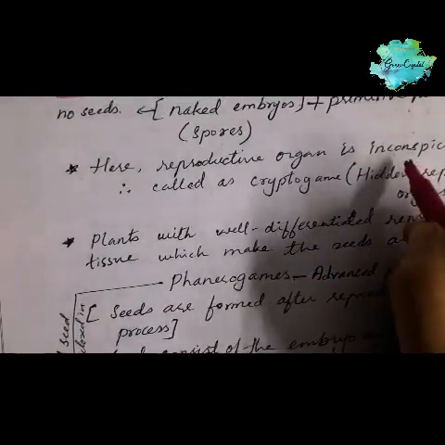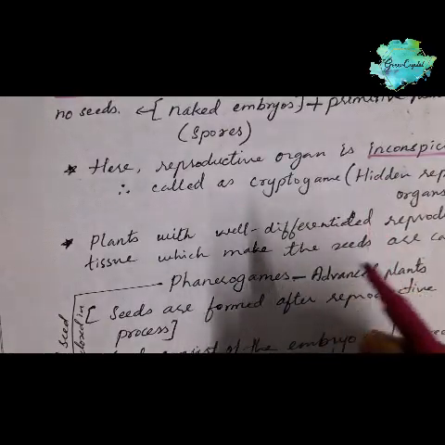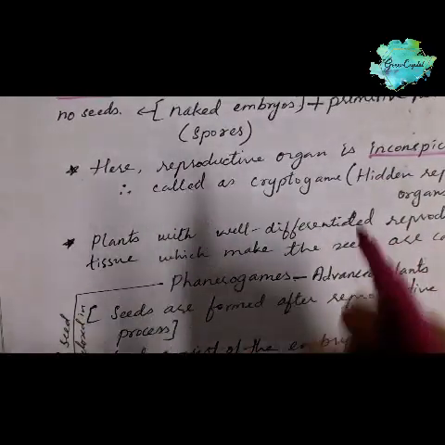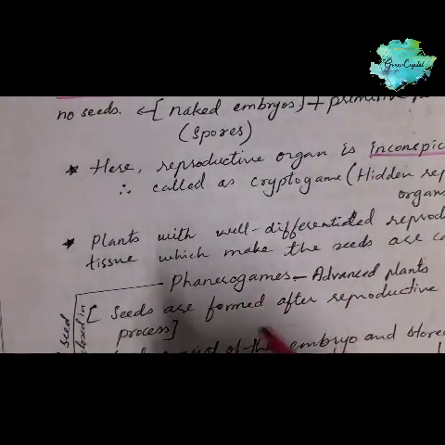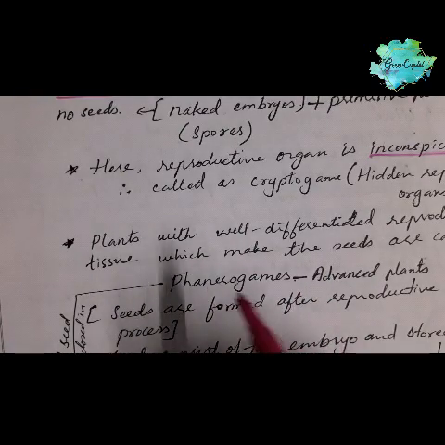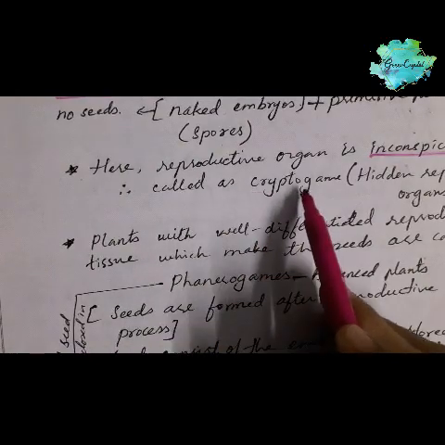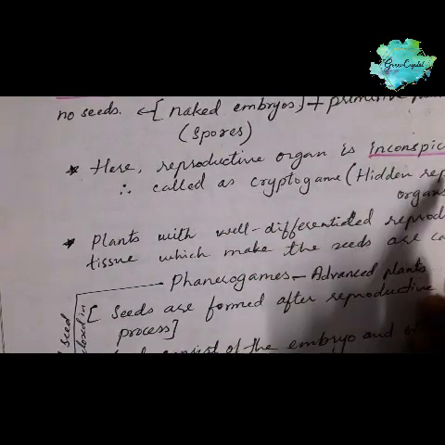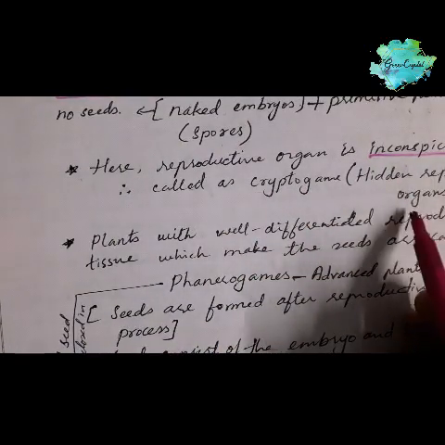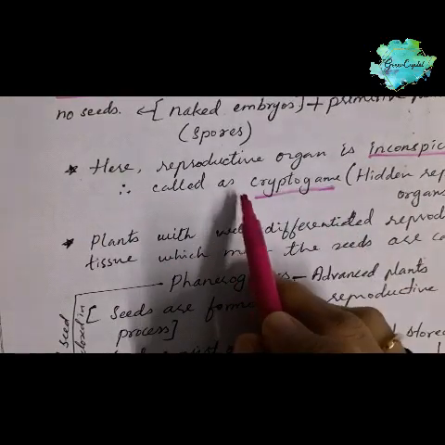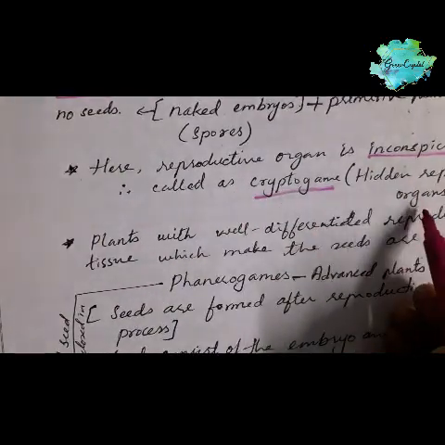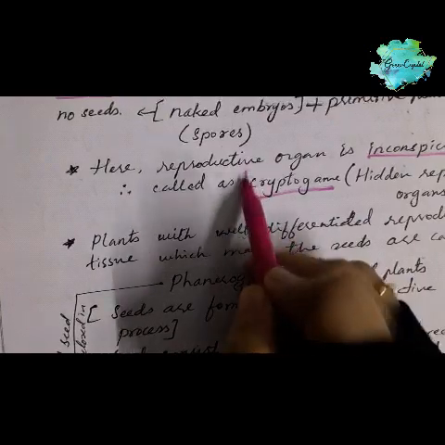We cannot clarify where the reproductive organs of the plant are, unlike in higher plants where we can observe the flower, bright in color. Therefore these are called cryptogams, because of hidden reproductive organs. The plants with hidden reproductive organs are called cryptogams.